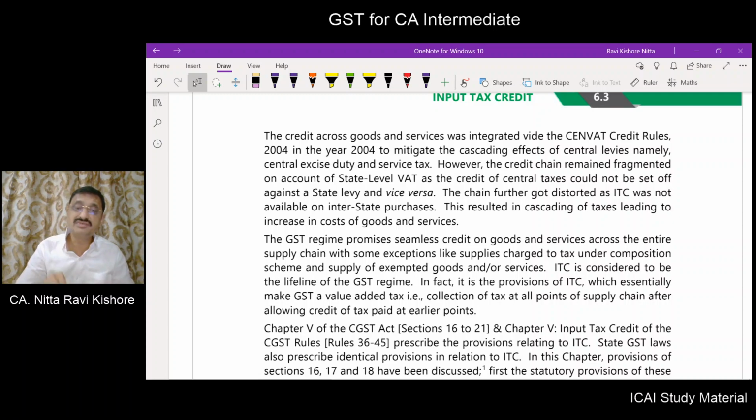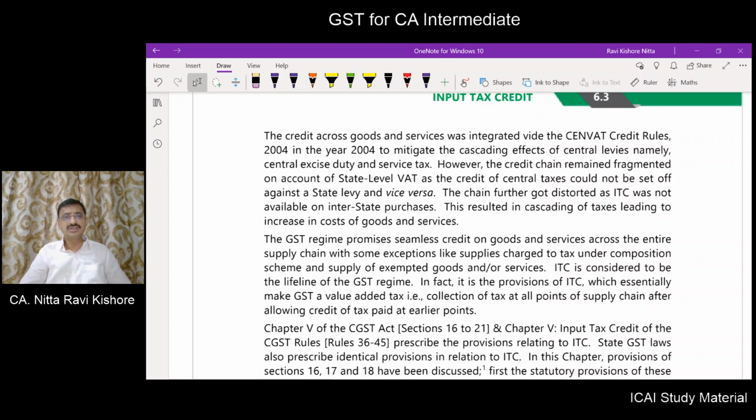Or where a trader procures goods from out of the state on which he pays CST at the preceding point, if he is making an intra-state sale, then the input credit of CST already paid was not allowed, because CST went to the central government, or in respect of CST, it would be collected by the state from where the movement of goods commences. If an intra-state sale is made, that CST was not available as a set off, thereby it led to a cascading effect. The same is in respect of a service.